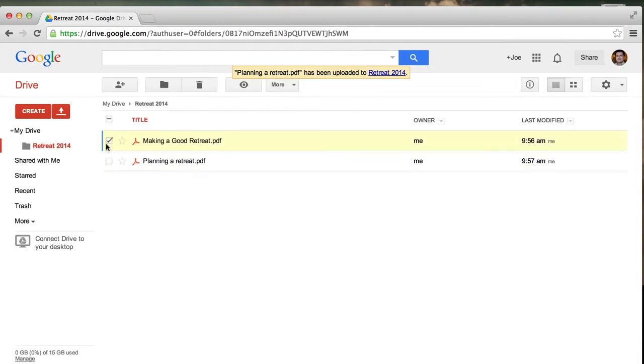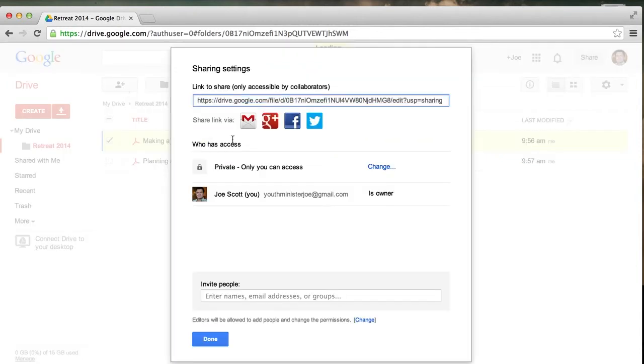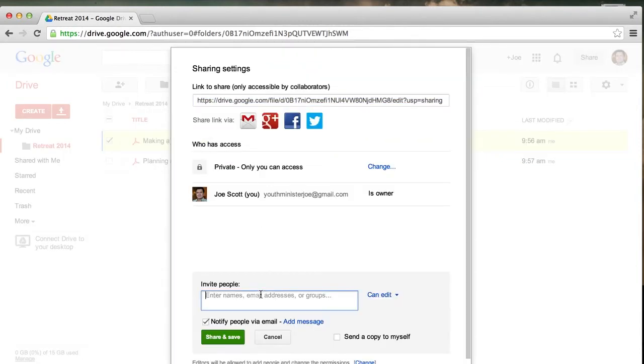Let's click on the document, we'll highlight it with the checkbox, and click up here on the Share button, just like that. Now, you're going to type in an email address of someone you'd like to share with. And this doesn't have to be someone with Gmail or even with a Google Drive. It can be with anyone, and they will get a little note in their inbox saying that someone has shared a document with them. So let's type in Youth Minister Ryan, and now because we've shared something with him before, his email just pops up like this.